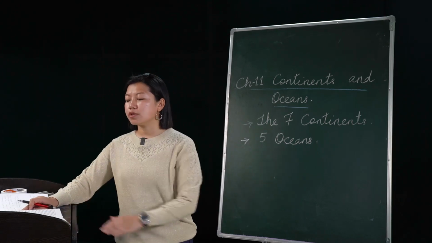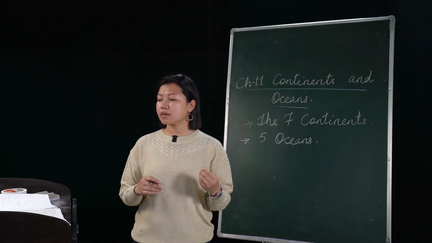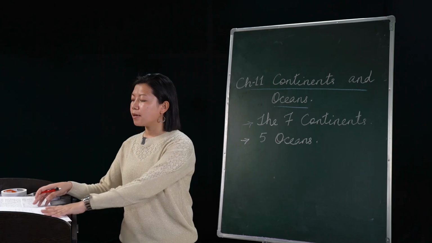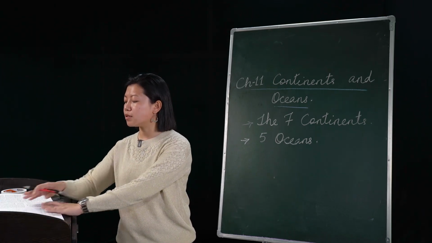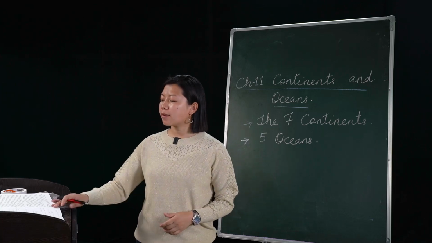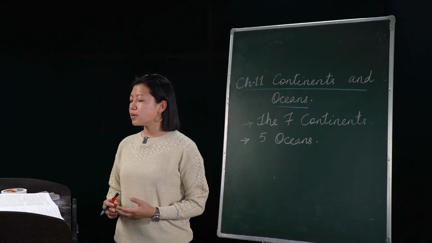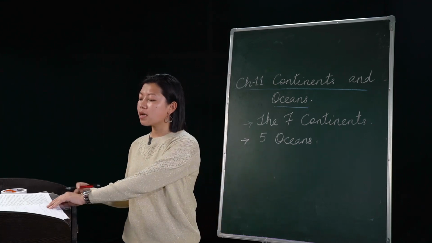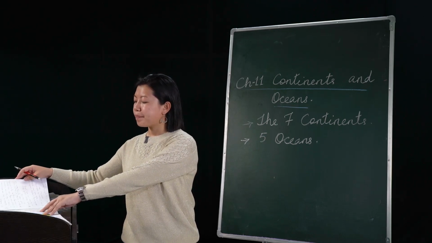Coming back to Europe, in Europe we also have the uplands and we also have the highlands. Then coming to the Alpine system under the European continent, we have the mountain peak Mount Elbrus, the highest mountain peak of Europe, and its height is 5,633 meters.